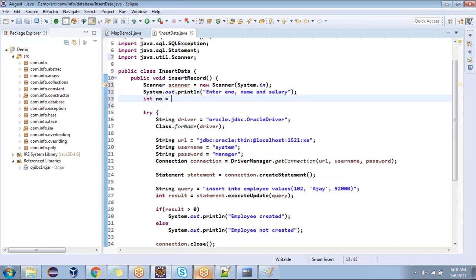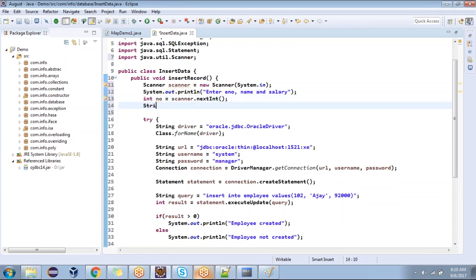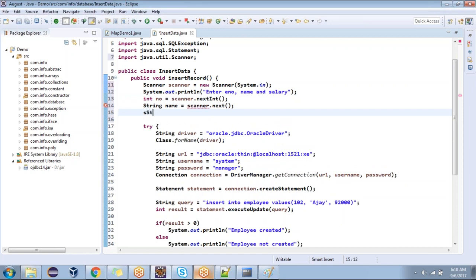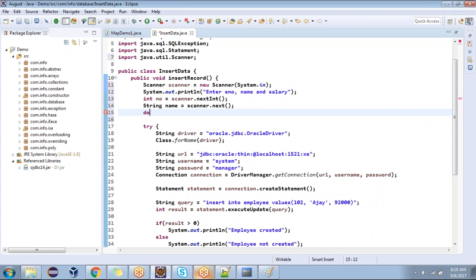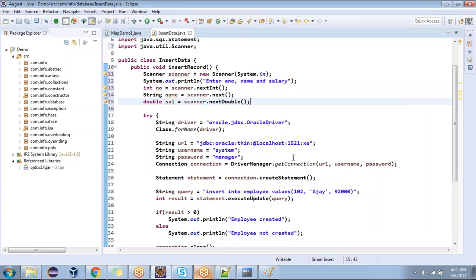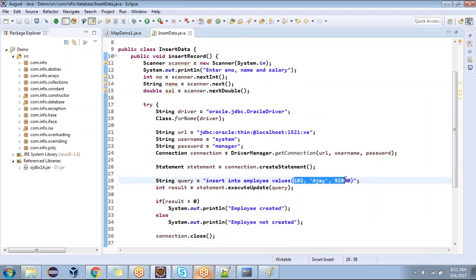Int number equal to scanner dot nextInt. String name equal to scanner dot next. Double salary equal to scanner dot nextDouble. And these variables we need to place here now. Yes or no? Number, name, salary.